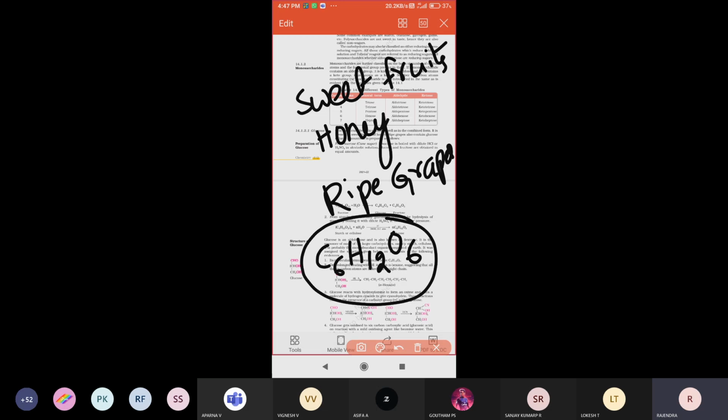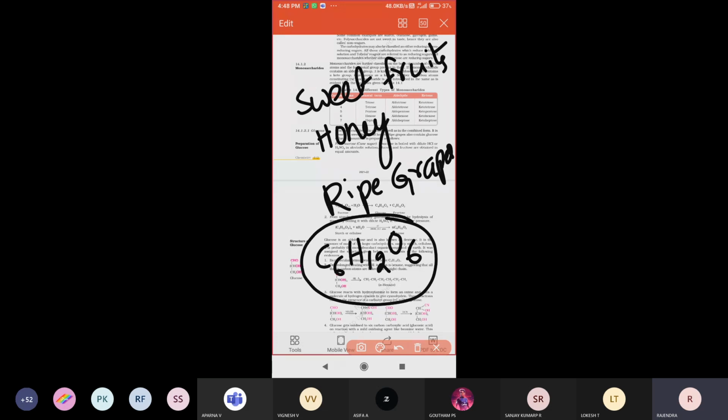Glucose and fructose also have the same molecular formula, but the only difference is in their functional groups. Functional groups alone differ.